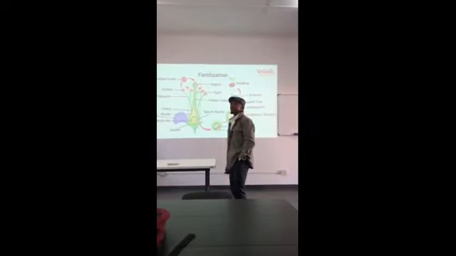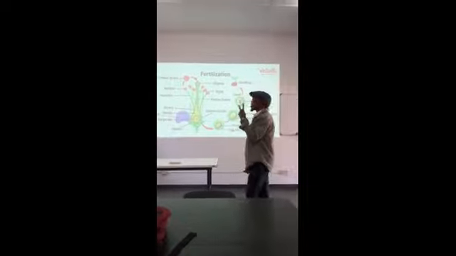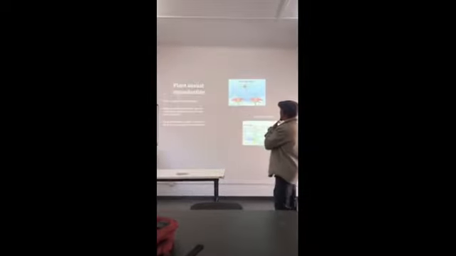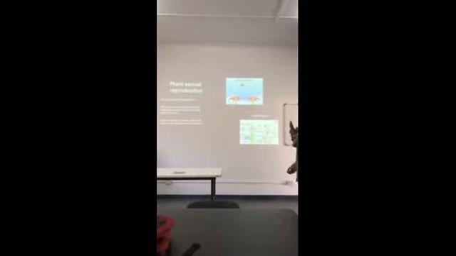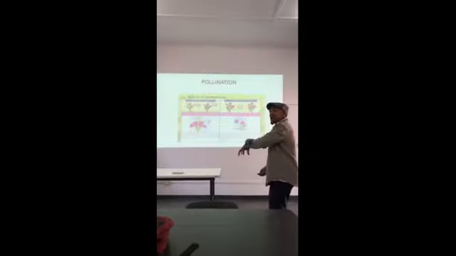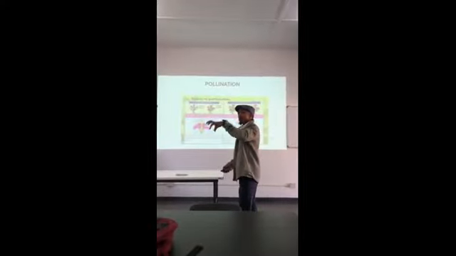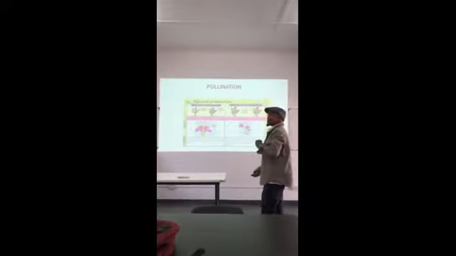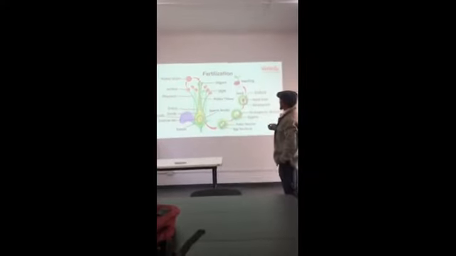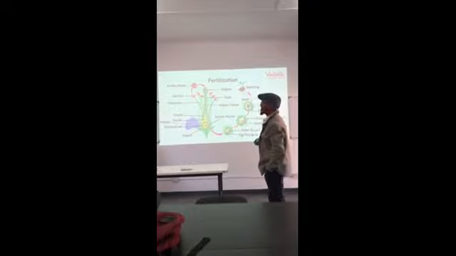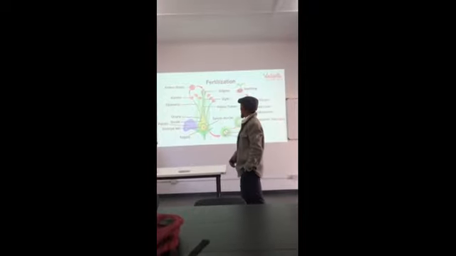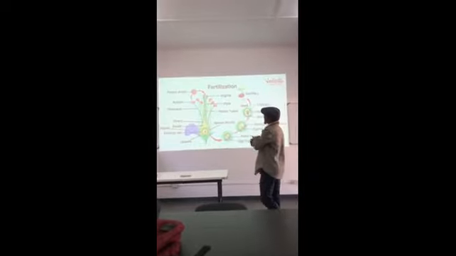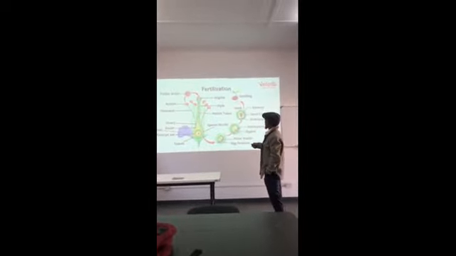Now let us look at fertilization. Remember, today we are going to look at two things: pollination and fertilization. So now we have transferred this pollen grain from the anther to the female part of the plant.